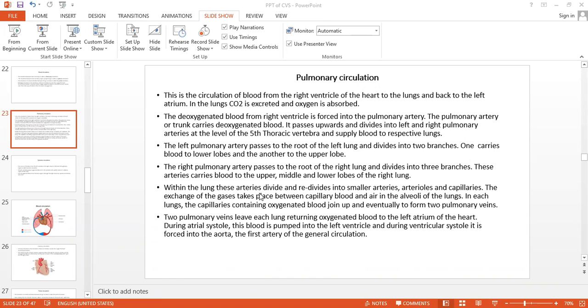Within the lung, these arteries are where the exchange of gases takes place, mainly in the alveoli and the blood capillaries, where the real exchange of gases takes place in the blood capillary and the alveoli of the lungs.